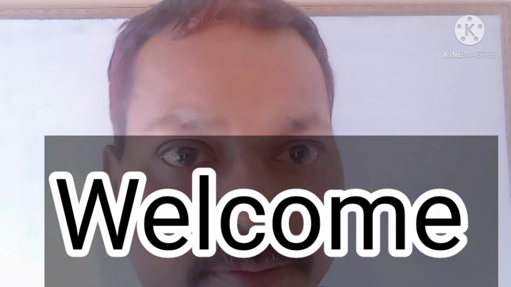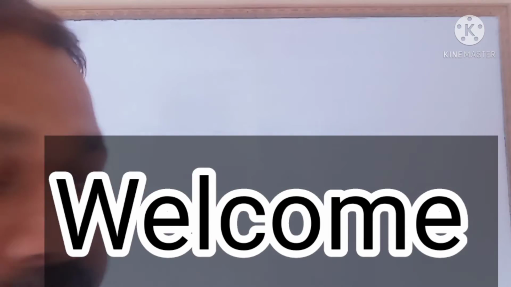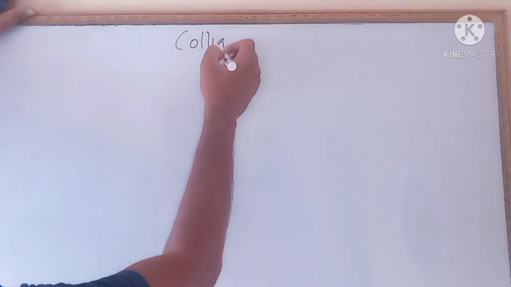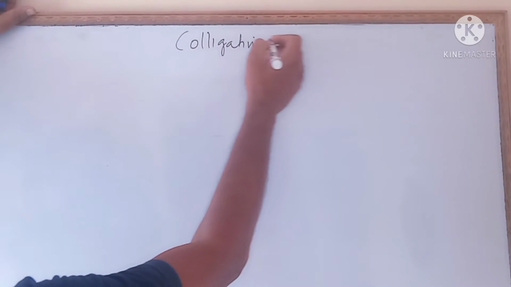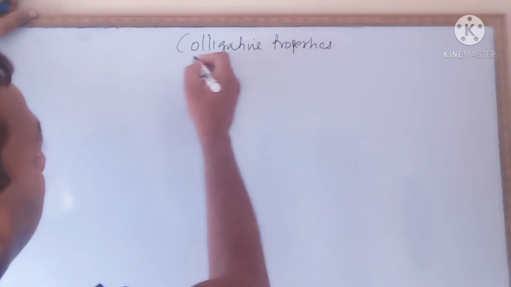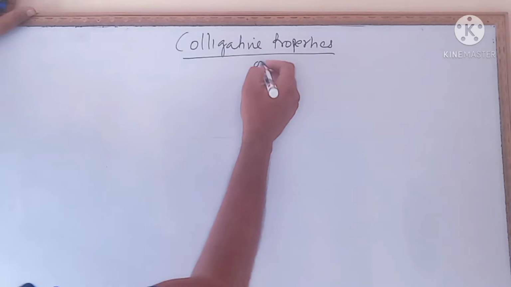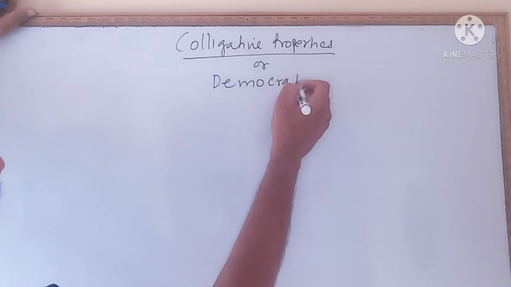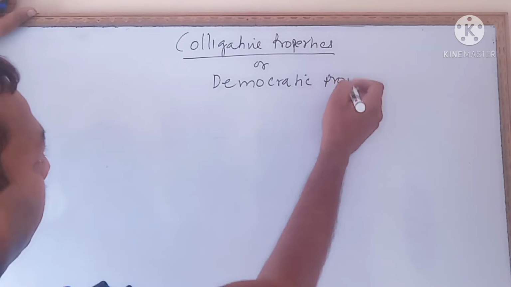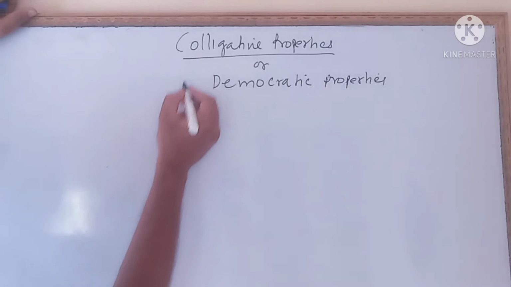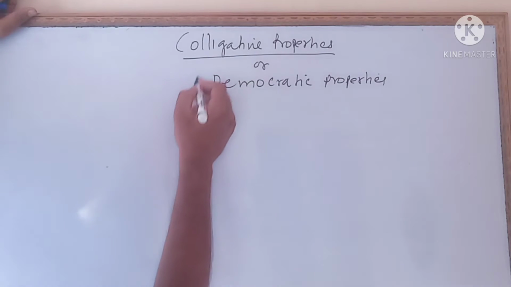Yes, what is colligative property? The topic is colligative property. Colligative property, or another name is also democratic property. Now, colligative is a Latin word.